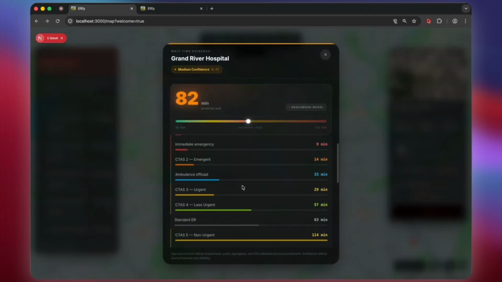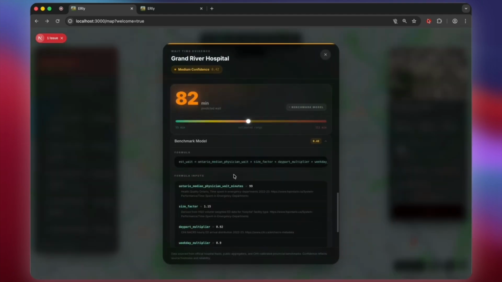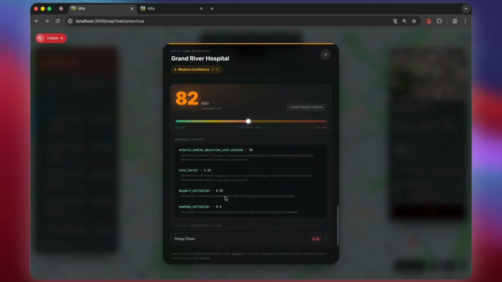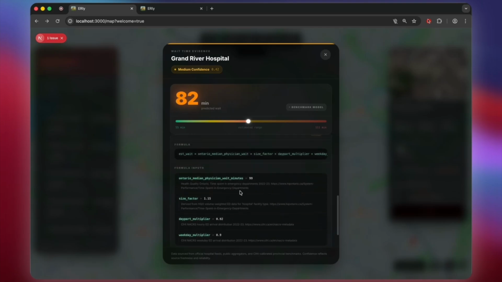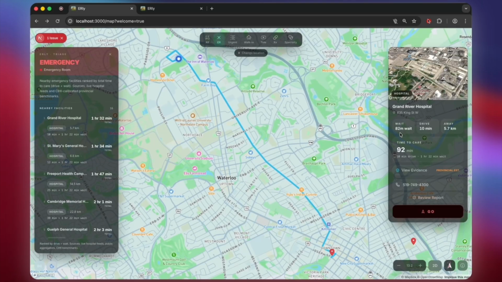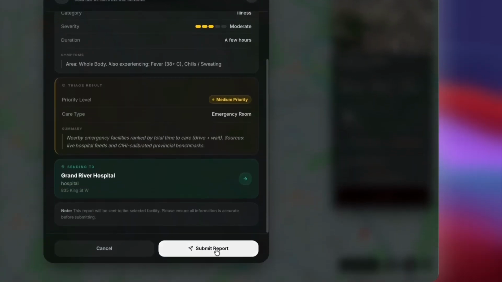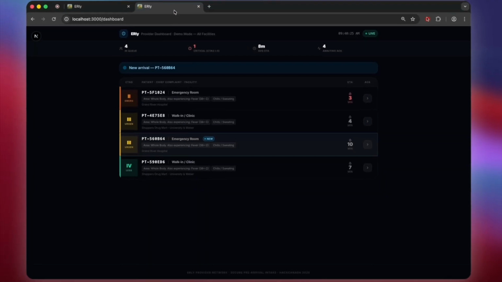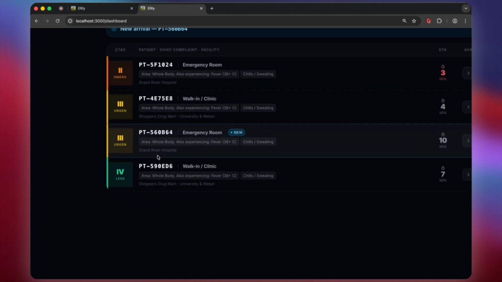So here we can see our evidence once again, and we have very much the same sort of heuristics. We have evidence from the CIHI in terms of average provincial wait times, as well as other factors that we take into consideration, and we use that to give you a confidence interval as well as an estimation for the wait time. So let's go ahead and submit a report. We submit a report, we get our ticket number, and we check out.